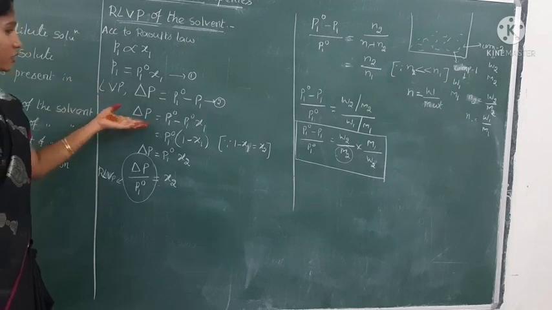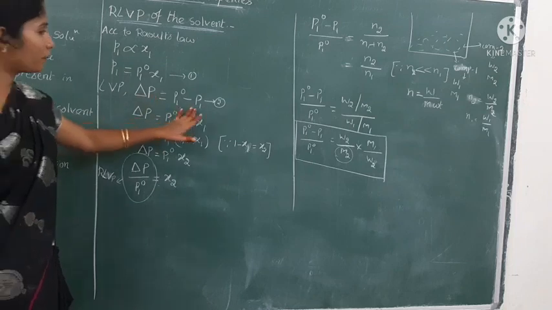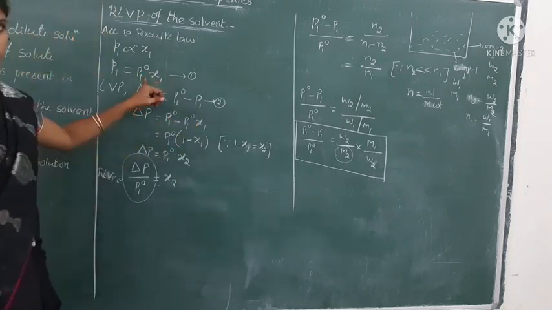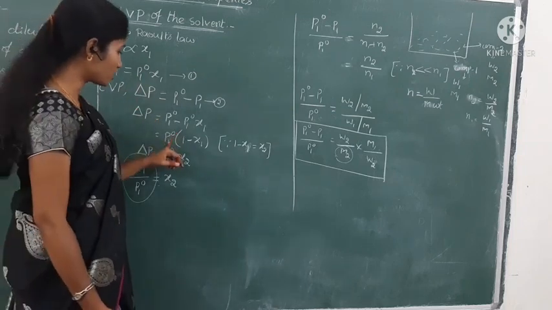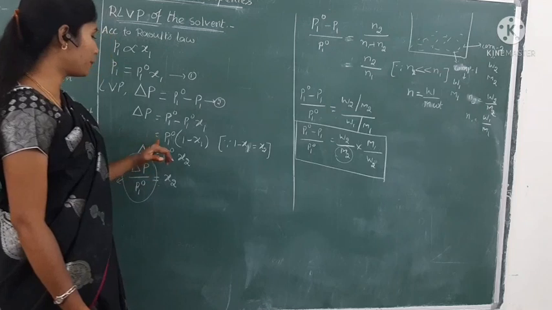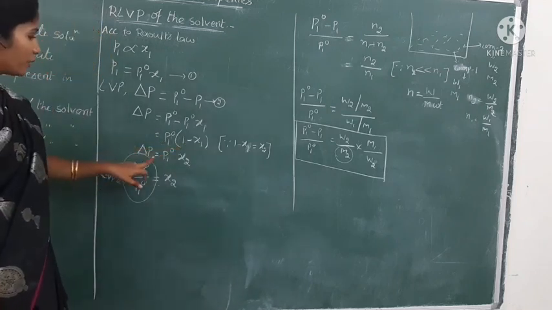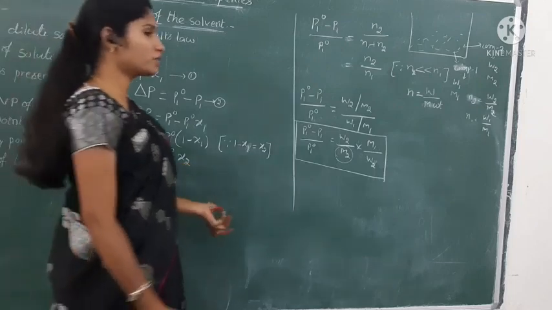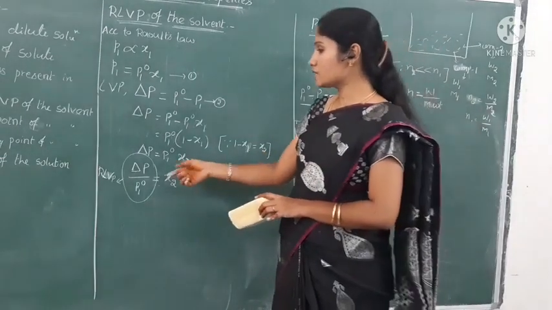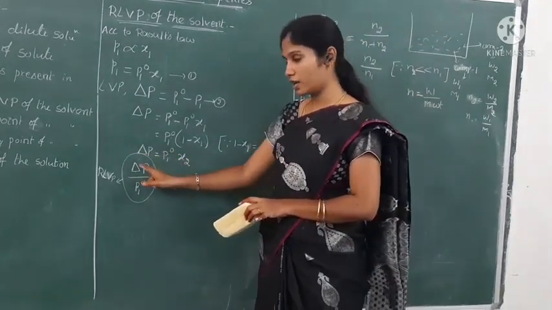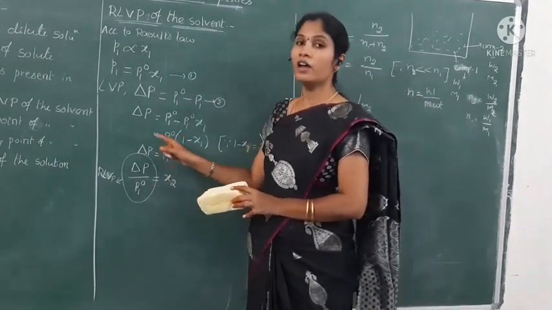So delta P is equals to P1 naught minus P1 naught into x1. That means here we are substituting the P1 value, which we consider as equation number 1. So by taking P1 naught as common, we can get the equation as delta P is equals to P1 naught into 1 minus x1. Next, delta P is equals to P1 naught into x2, as we know that 1 minus x1 is equals to x2. Then we send this P1 naught to this side. We can get delta P by P1 naught. This is called as a relative lowering of vapor pressure.